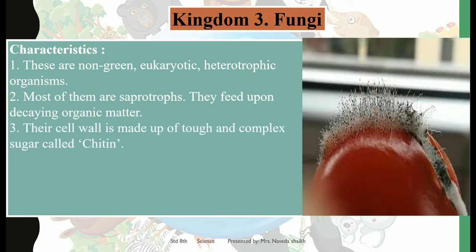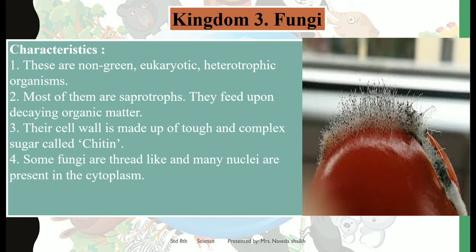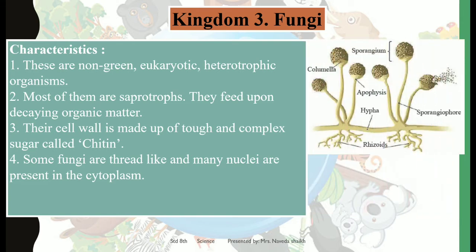Their cell wall is made up of a tough and complex sugar called chitin. Okay, this is a very important line because a special word is mentioned here, so you have to remember this. Some fungi are thread-like and many nuclei are present in the cytoplasm. Here you can see a rotten tomato and you can see how fine and minute the fungus threads look. Now this helps you to understand that they are thread-like and many nuclei are present in